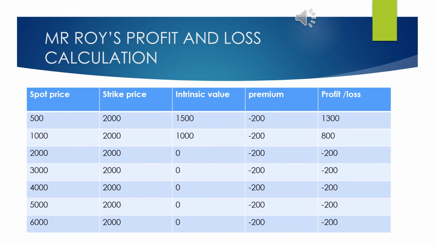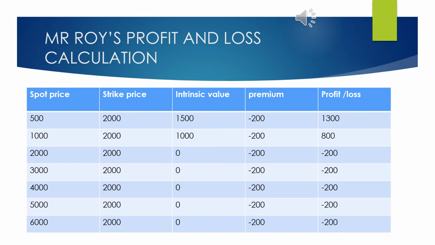Under the next scenario where the spot price is 2000 and strike price is 2000, he will not execute the contract because the spot price and strike price are equal, so it doesn't make any difference. Here his loss will be limited to the premium that he has paid, that is 200 rupees. That is because whether Mr. Roy executes or doesn't execute the contract, that premium amount is a compulsory amount that has to be paid to the writer of the option.